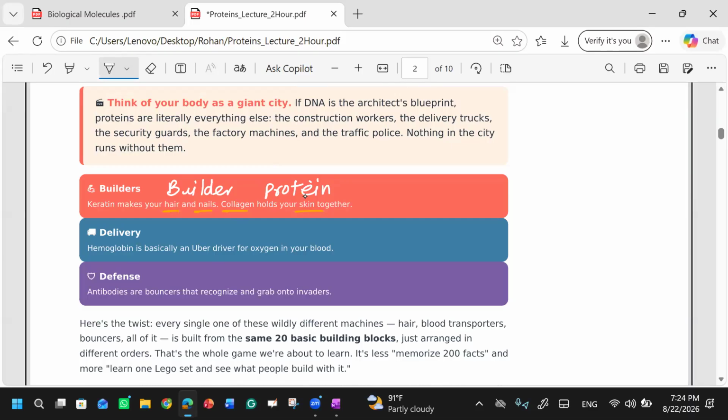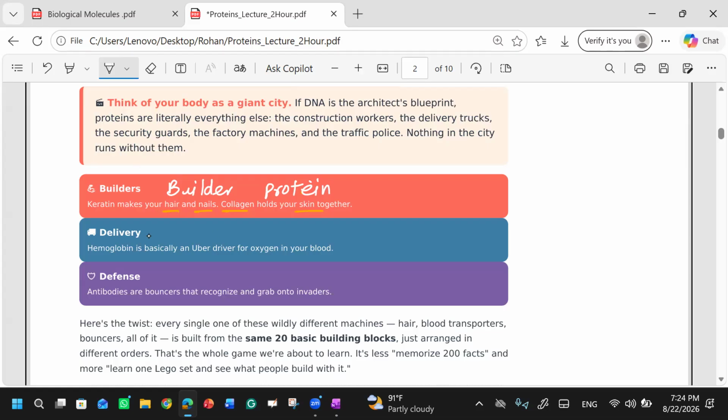They receive your parcel from the company and they deliver it to you, right? So the company is making your product, whatever product you have ordered. The delivery team, the delivery section will deliver it to you. Similarly, hemoglobin has this function. The hemoglobin will deliver the oxygen from the lungs to different parts of the body.